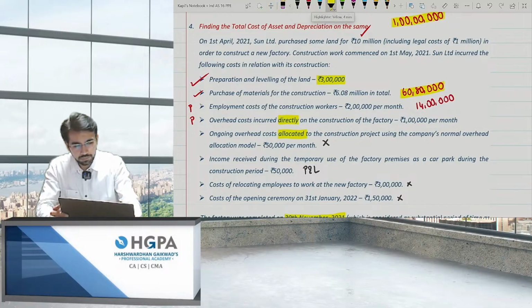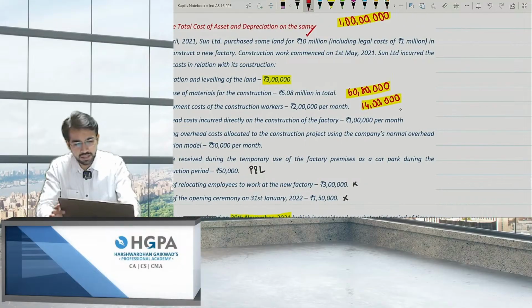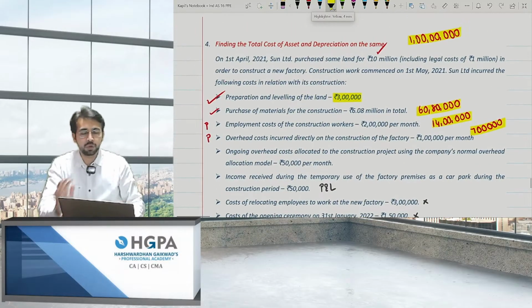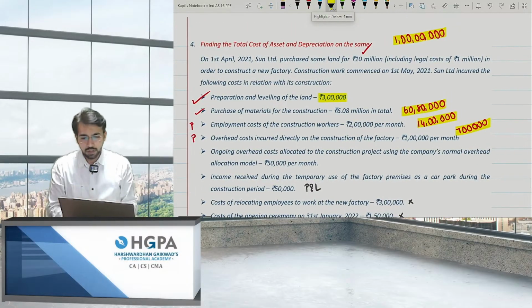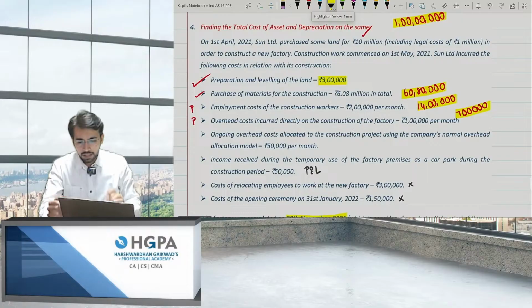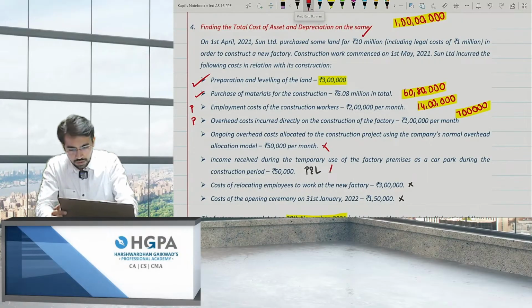This will be added, right? And 1 lakh into 7 months, 7 lakh will be added. So whatever we are adding, I'm just highlighting it so that it will be easy for you to add the balances at the later stage. So what I have added till now, 1 crore, then 3 lakh, then 60 lakh, 80,000, then 14 lakh and 7 lakh. I have not added any of these costs. None of the 4 costs.